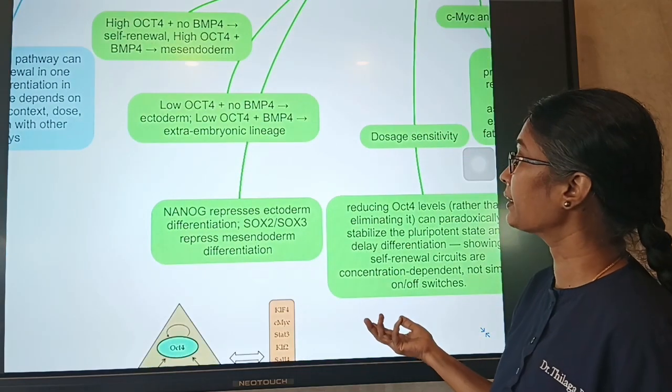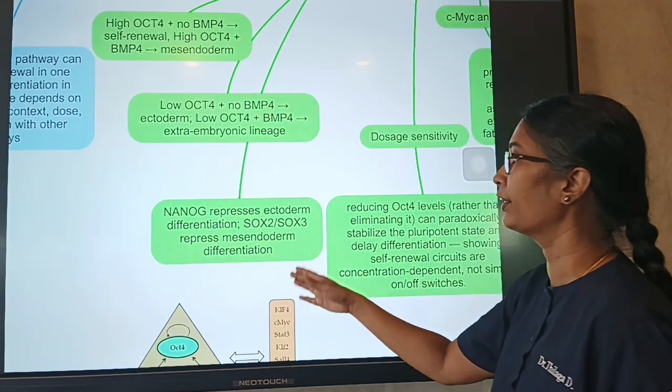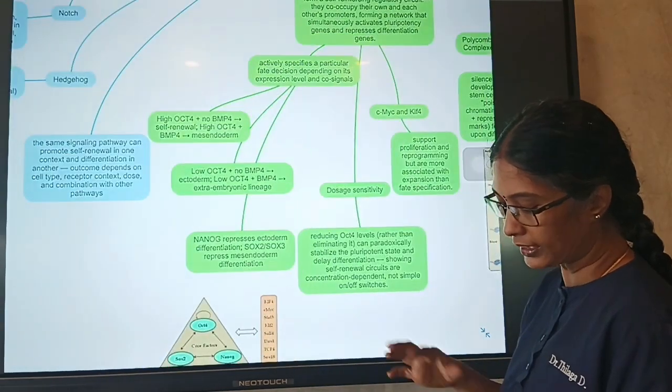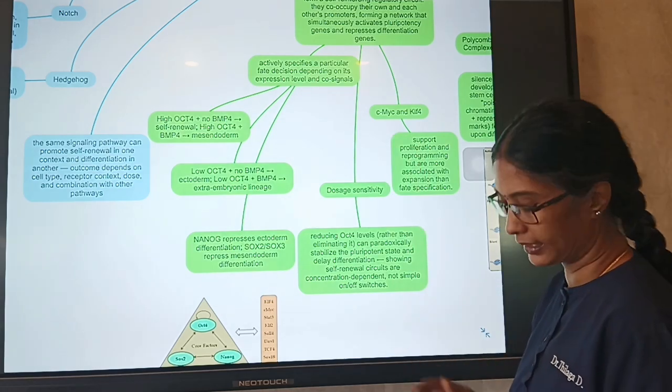NANOG represses the ectoderm differentiation, whereas SOX2 and SOX3 repress the mesoendoderm differentiation. So these are the particular fate decisions depending upon the expression level and co-signals.